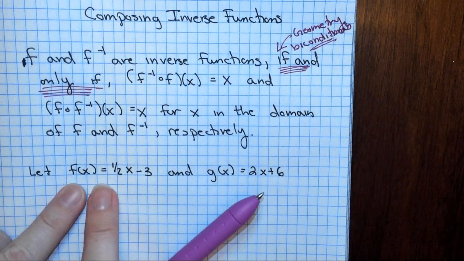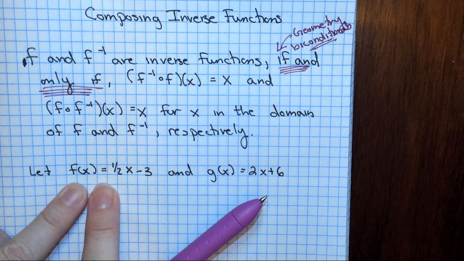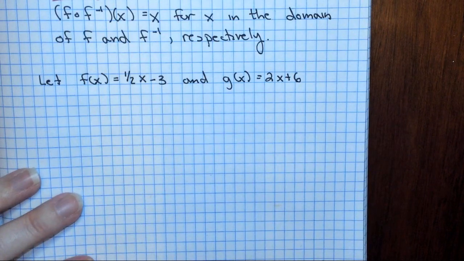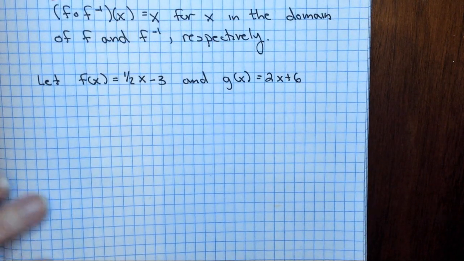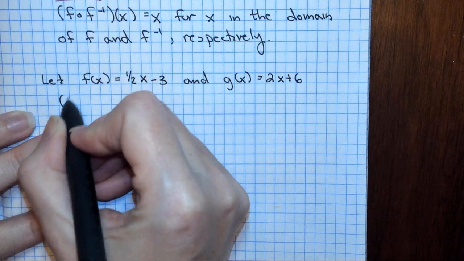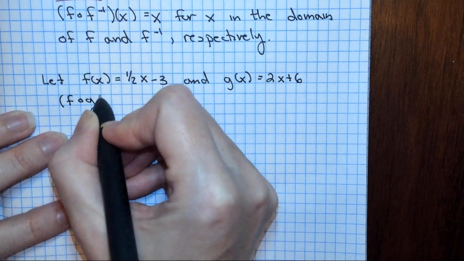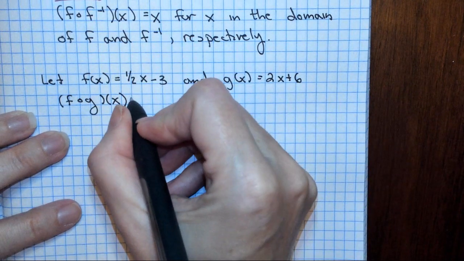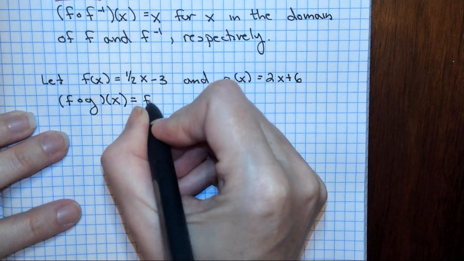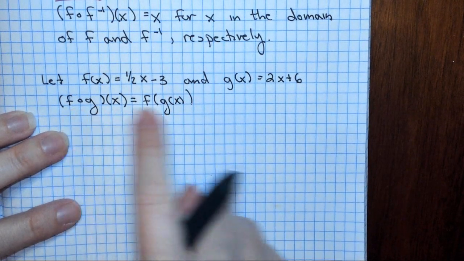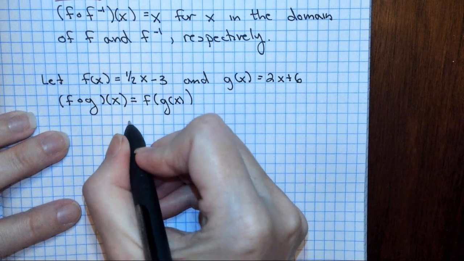Okay? So we're going to start with f of x is 1/2 x minus 3, and g of x equals 2x plus 6. And what we want to know is, are these inverses of each other? So we are going to start with just what it says up here. F of g of x, all right? And remember we talked about those being the same thing.